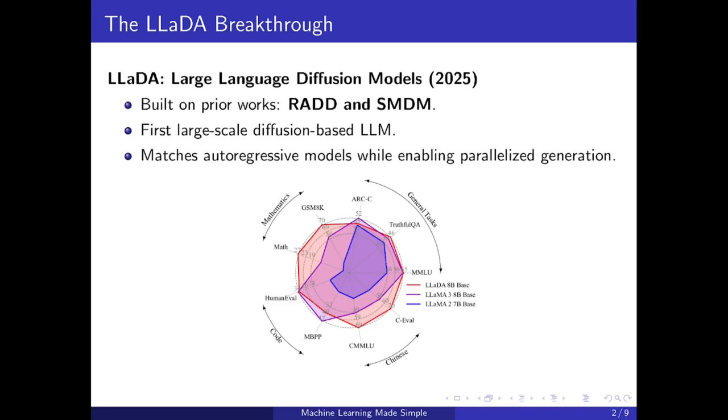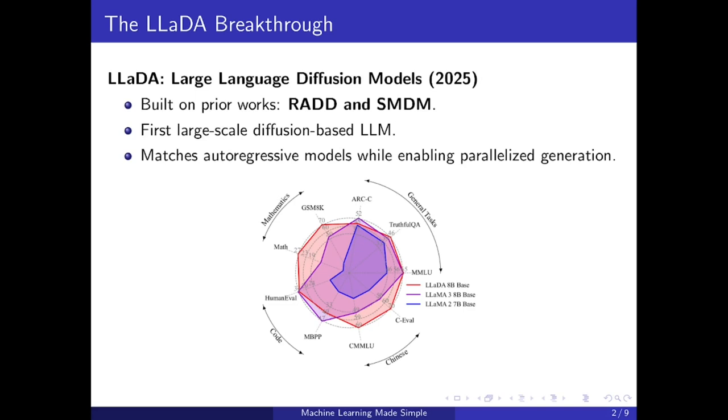Imagine AI models that can generate entire sentences at once instead of predicting one word at a time. That's exactly what LaDA does. It's a diffusion-based language model, which is now challenging the transformer-based models. LaDA builds on two key breakthroughs, and we're not going to go too detailed into that. I'll just mention what the breakthroughs are. One is called RADD, and the other one is called scaling masked diffusion model.